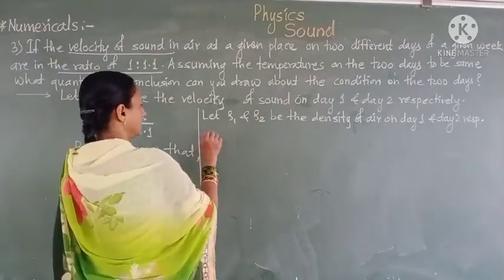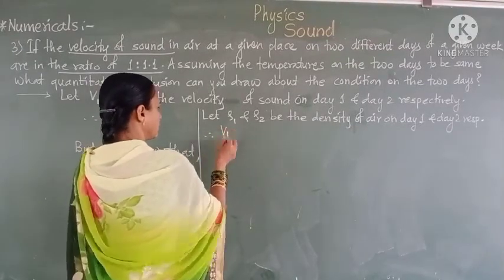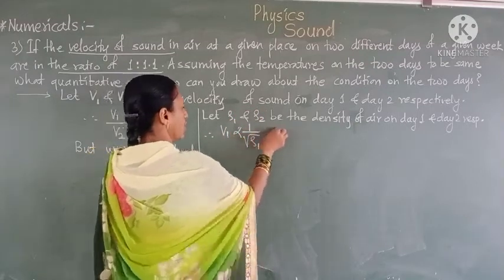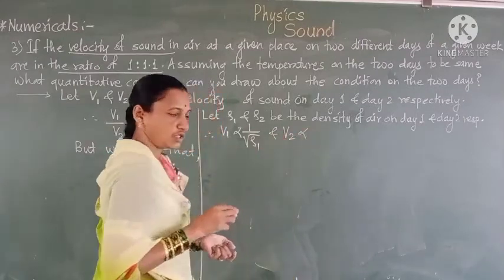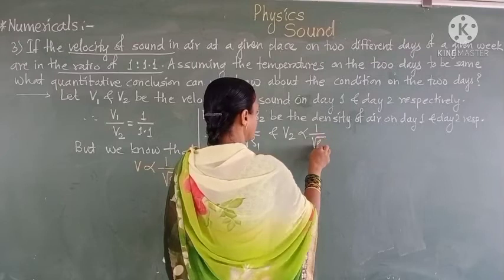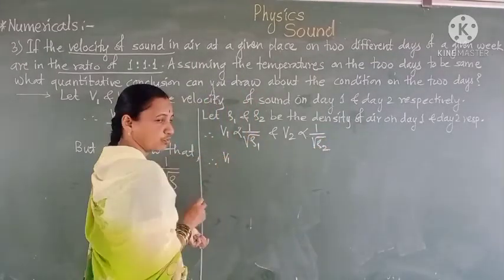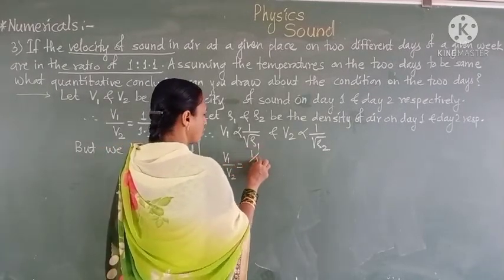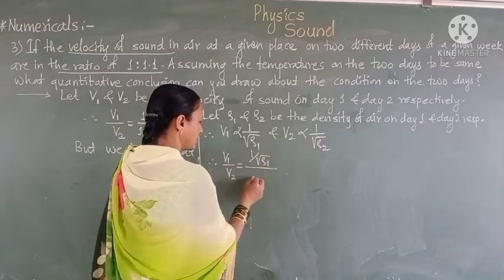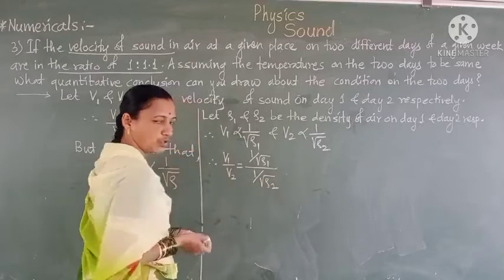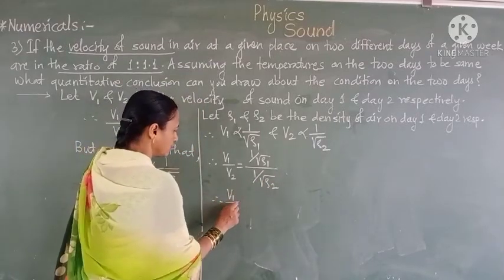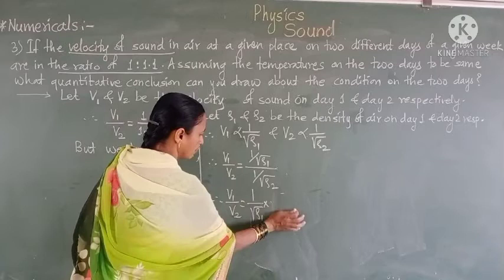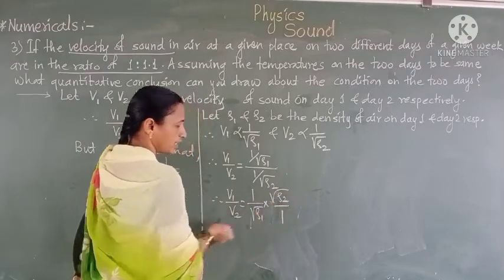Hence, we write in this way: v1 is inversely proportional to 1 upon root rho1, and v2 is inversely proportional to 1 upon root rho2. Hence, for the ratio v1 upon v2, v1 has the value 1 upon root rho1 and v2 has the value 1 upon root rho2. Therefore, v1 upon v2 is equal to 1 upon root rho1 into the reciprocal, root rho2 upon 1.